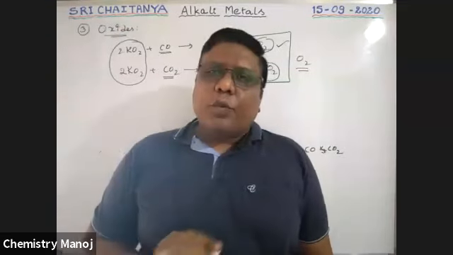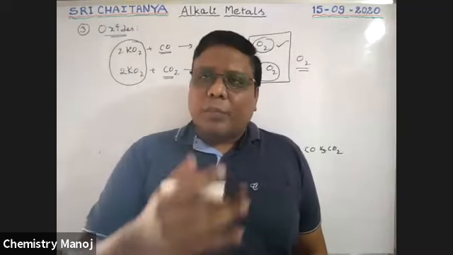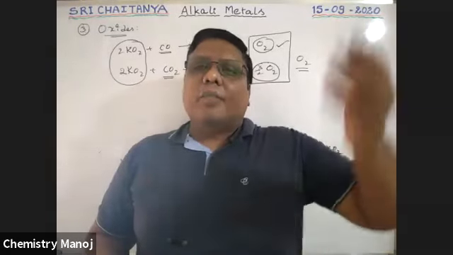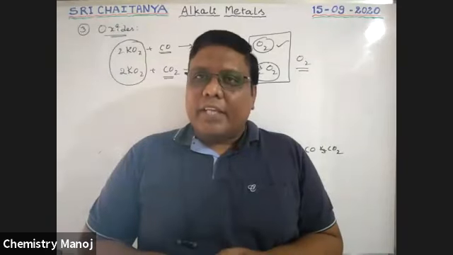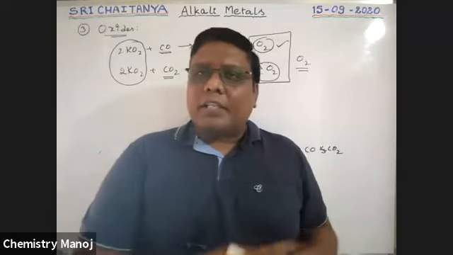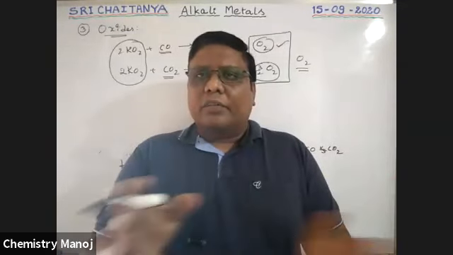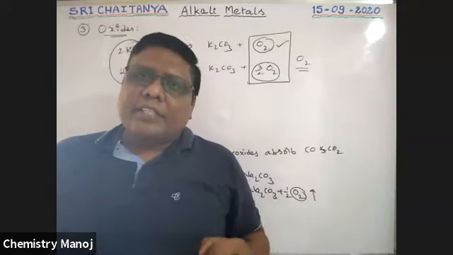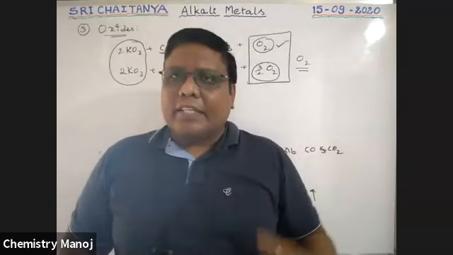That means potassium superoxide decreases the pollution of our environment. At the same time, the percentage of carbon monoxide and carbon dioxide decreases, and the percentage of oxygen in the environment increases because of this reaction. This is a very, very important reaction, boys. This reaction is used in submarines under the sea. There are many people in submarines, so there is no free flowing of air, and carbon monoxide and carbon dioxide increase. So there potassium superoxide is used. Automatically the percentage of carbon monoxide and carbon dioxide decreases and O2 increases.